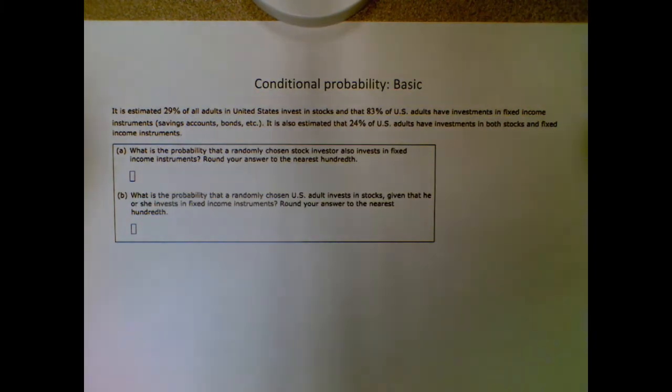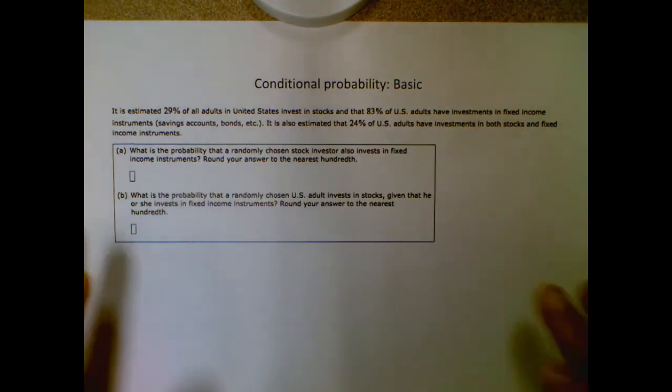So it's estimated that 29% of all adults in the United States invest in stocks, and 83% of U.S. adults have investments in fixed income instruments, whether they're savings accounts or bonds or whatever. It is also estimated that 24% of U.S. adults have investments in both stocks and fixed income instruments.